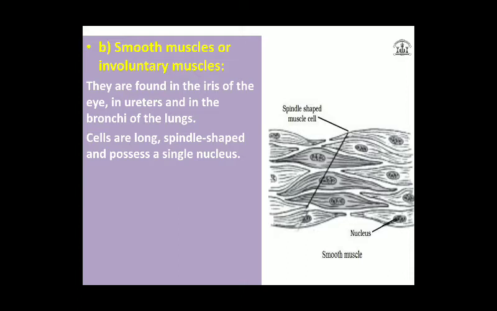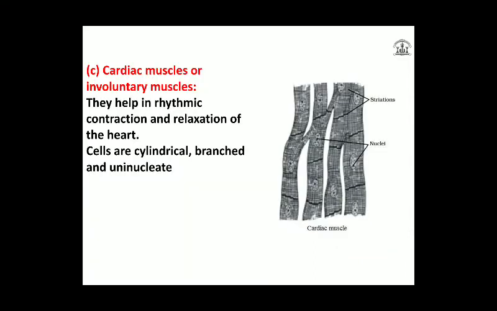We can't control our heartbeat. Suppose we try to control our heartbeat, what will happen? We'll die. So the heart is made up of involuntary muscle. And the last is the cardiac muscles. These cardiac muscles are present near the heart.